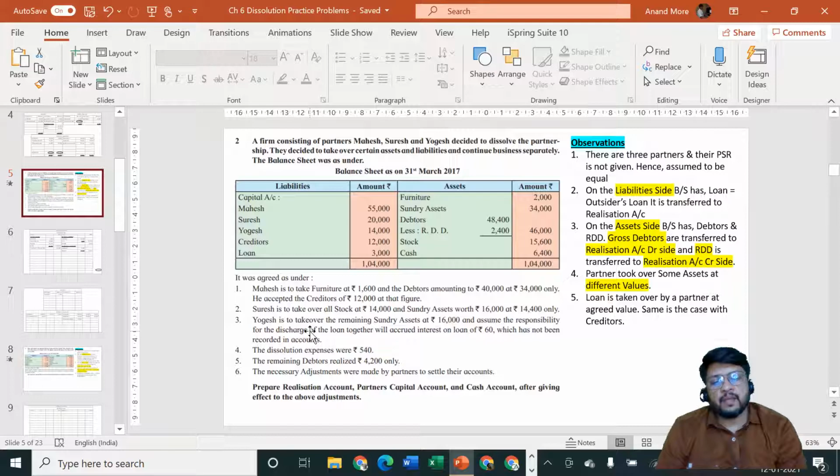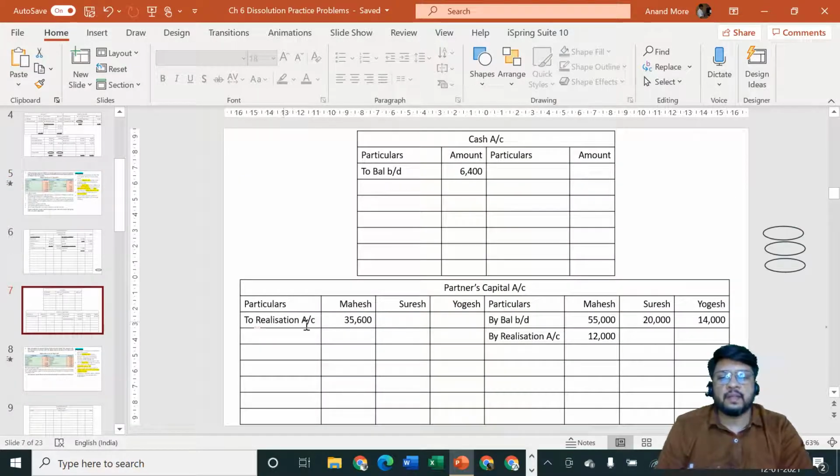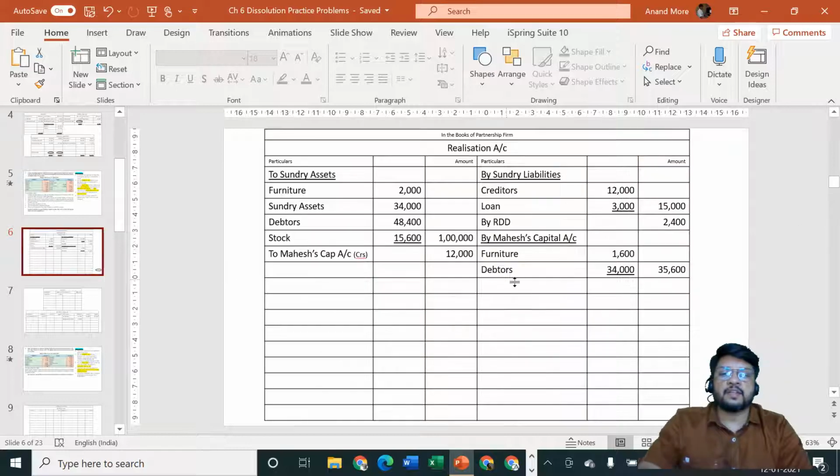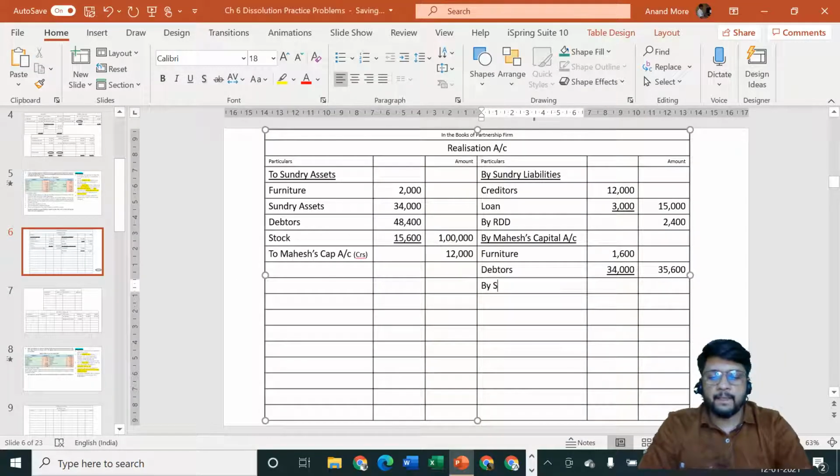So realization account credit, and Suresh is the receiver, debit the receiver. Entry will be Suresh account debit to realization account. Here the name is already written. Let us consider realization account credit side by Suresh's capital account. He is taking over number one stock, and then he is taking over sundry assets.